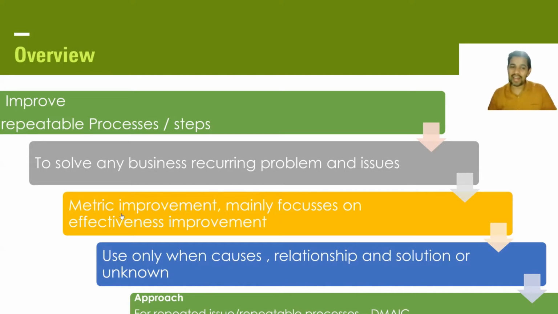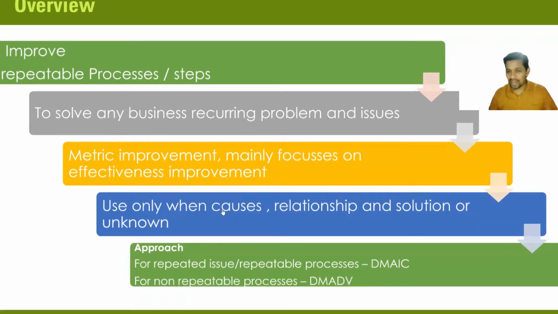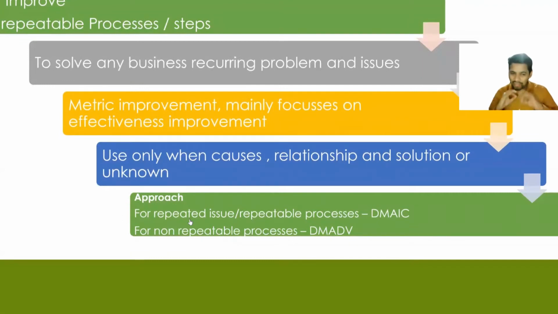You can use it, and we can also have a metric relating to accuracy and to effectiveness improvement. Use it only when causes, relationships, and solutions are unknown. The approach for repeated issues and repeatable processes is DMAIC: define, measure, analyze, improve, control. For non-repeatable processes or design, if you're brand new to all of this, you can use DMADV: define, measure, analyze, design, verify.